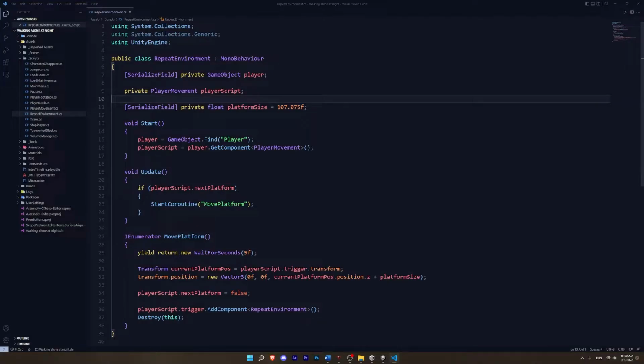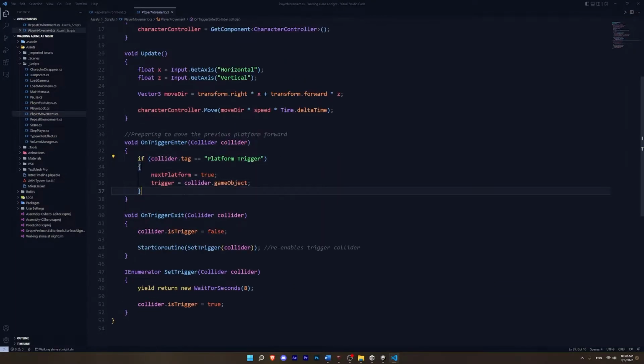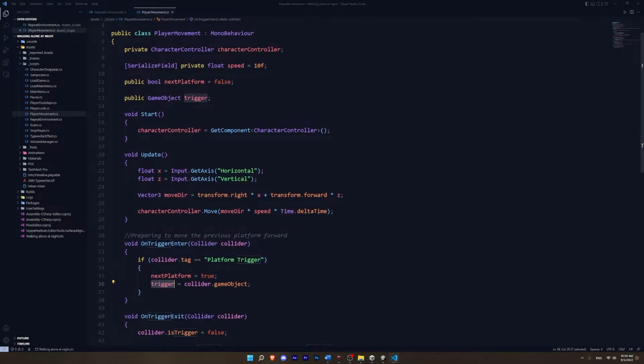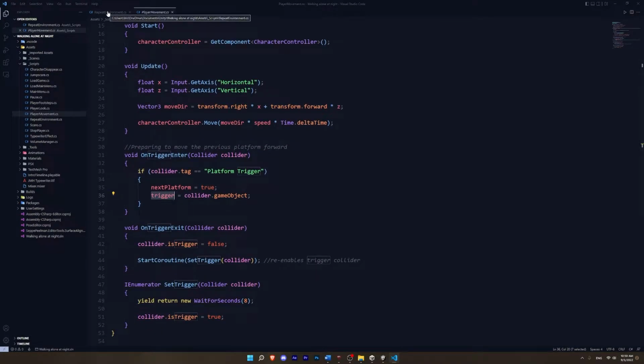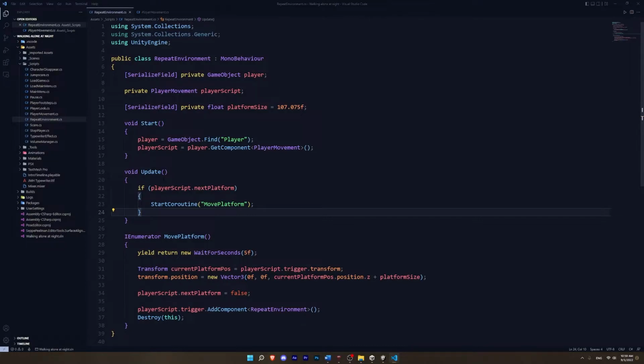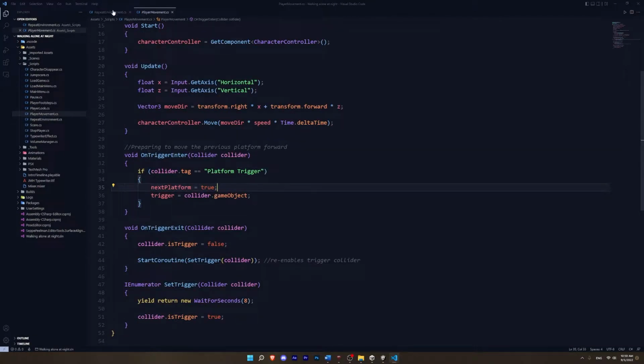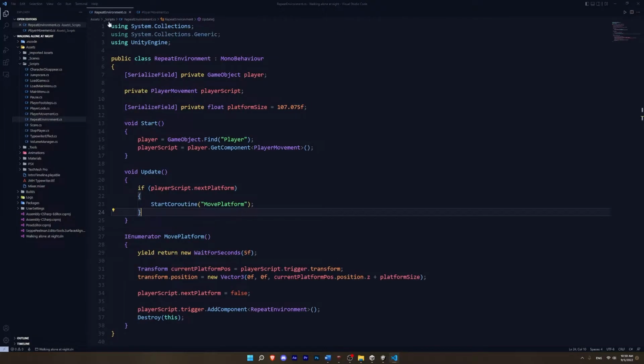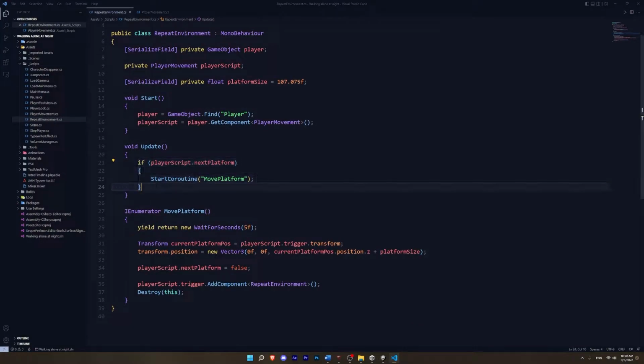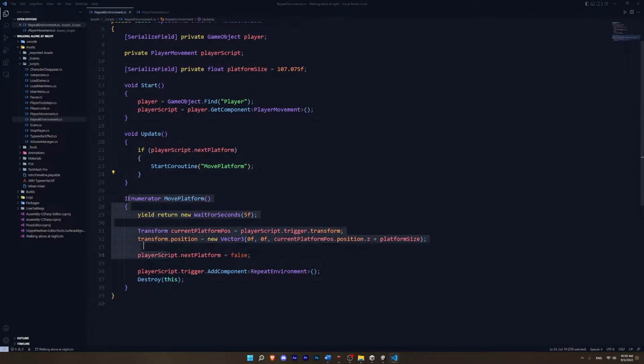Basically how this works is that when the player walks through one of those platform triggers, I have this game object called trigger that is public that I access in the repeat environment script, and a bool that turns to true when you do walk through that collider. And when that happens, I start this coroutine which waits for 5 seconds first,